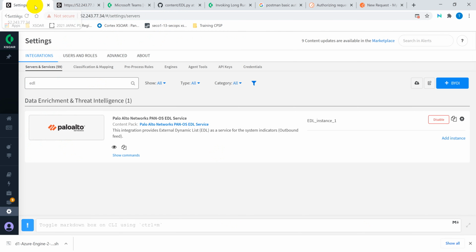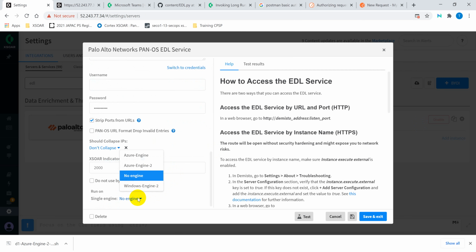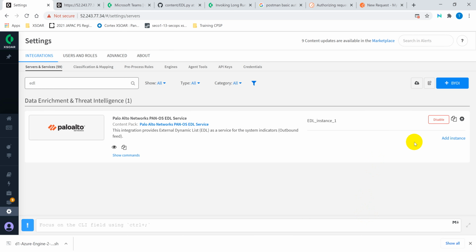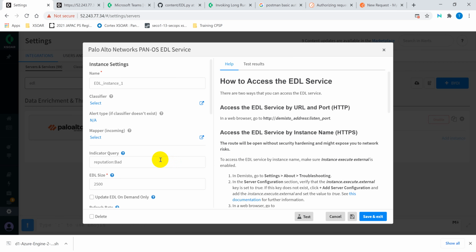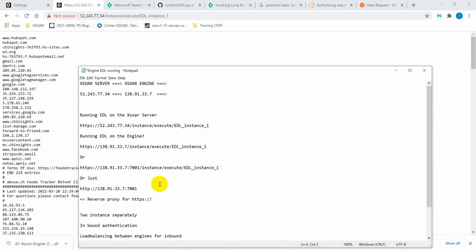What happens if we change this to be served over an engine? When we use the engine, we will either go to this IP address or we will go back to the Xsoar server IP address.